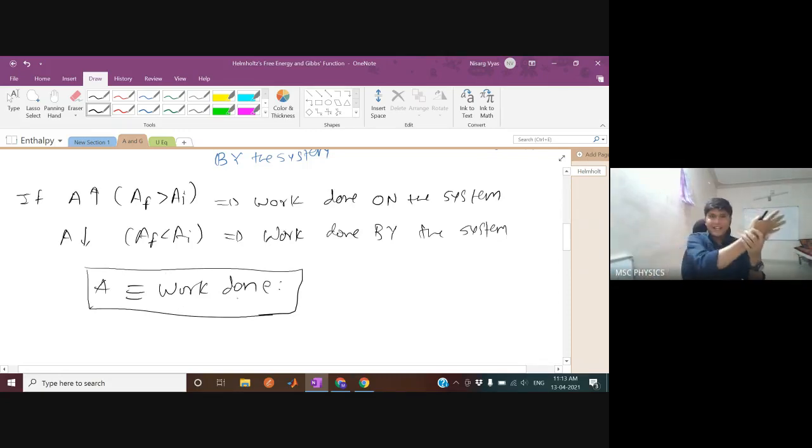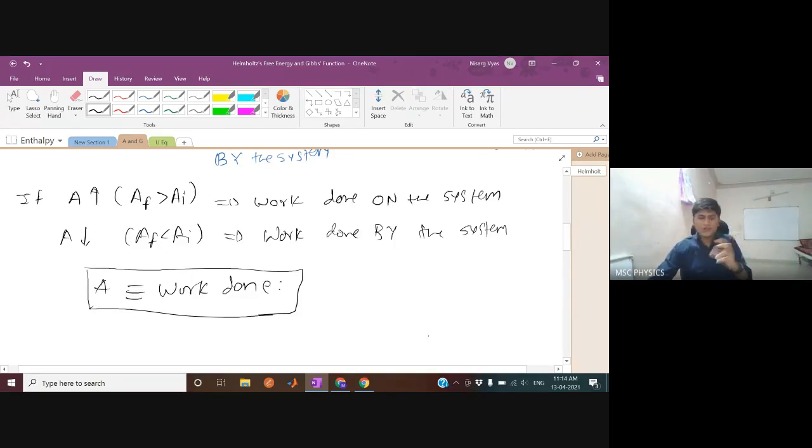Just as heat was related to the enthalpy, the Helmholtz free energy is related to the work done. So that is its physical significance. It is also an energy, but it is related to work done. The enthalpy was also an energy, but it is related to heat. So A is related to work done.